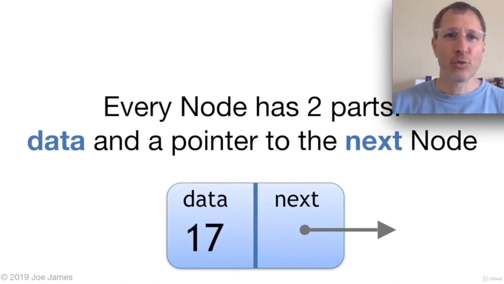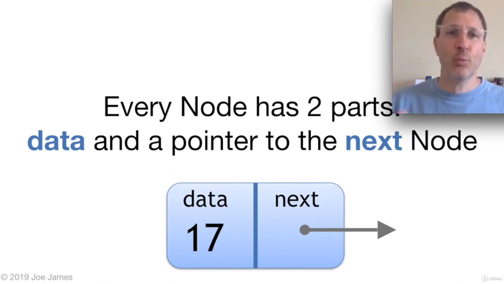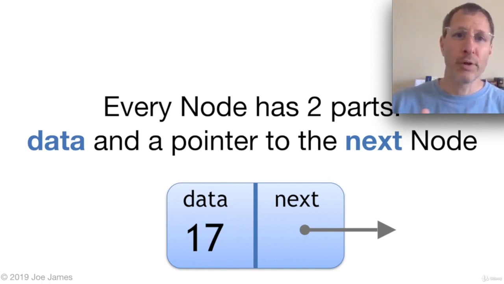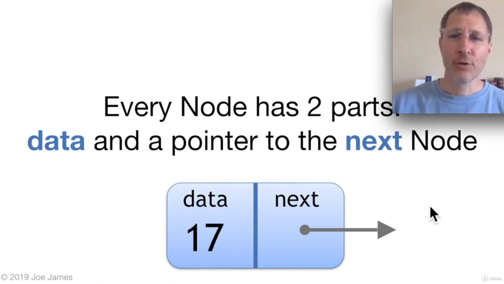So let's take a look at how linked lists work. Every linked list is going to be composed of what we'll call nodes. You can call it whatever you want. In this video, we're just going to call each item in a linked list a node. You could store whatever data you want in a linked list. It could be a student node, it could be an employee node, whatever, it doesn't matter. But we're going to call it a node, and that's the common nomenclature for the items in a linked list. Each node is connected to the next node, so it has a pointer to the next node. So those two things: it has a piece of data, which for us is just going to be an integer in this video, and it has a pointer to the next node. Those are the two key components of every node in the linked list.